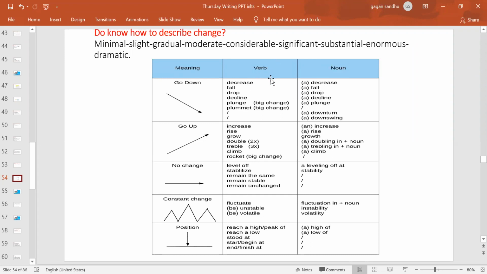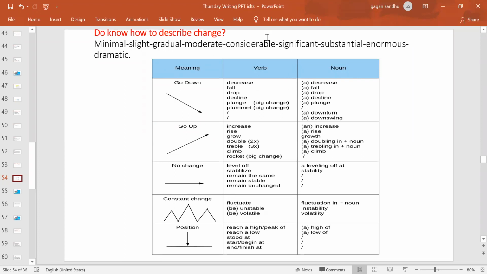But if you choose to use them as a verb, and see how the sentence sounds, the selling of the car dropped by 20% in 1998. So this time it acts as a verb. How you start your sentence depends on that. So there are two forms you can use for these words.